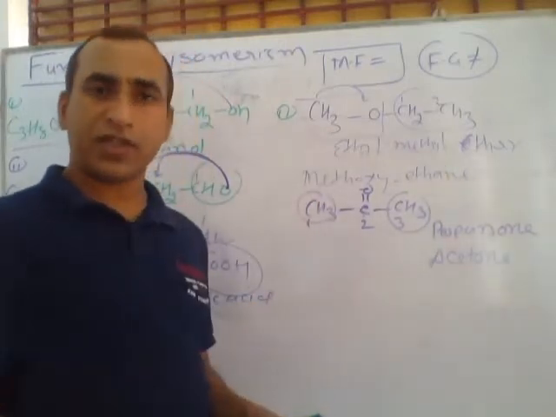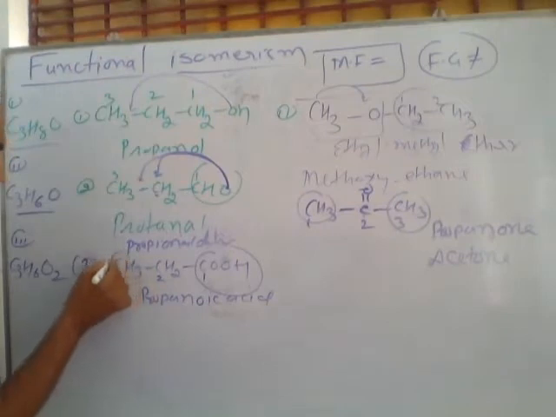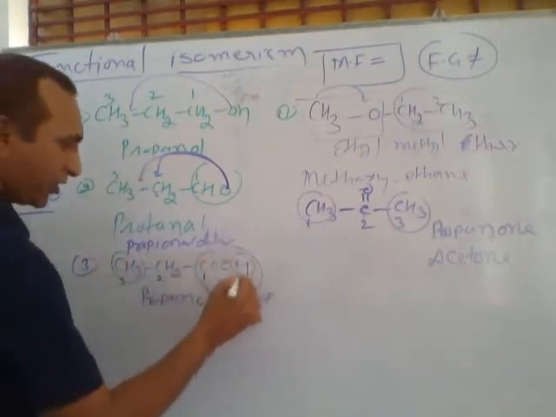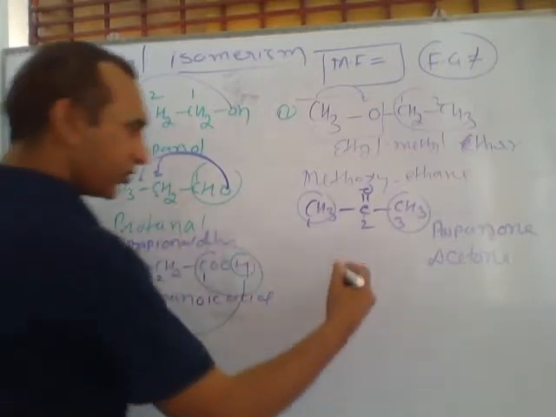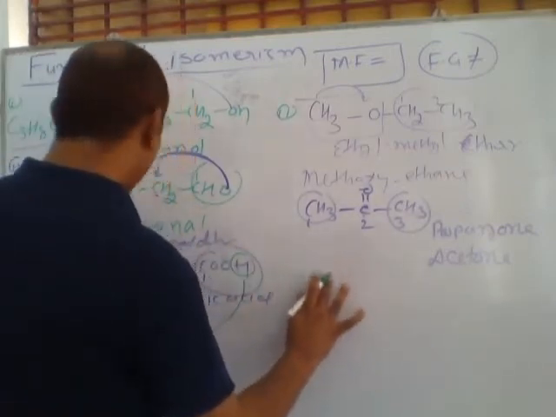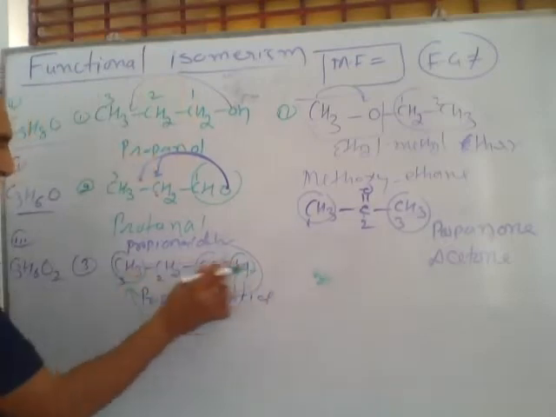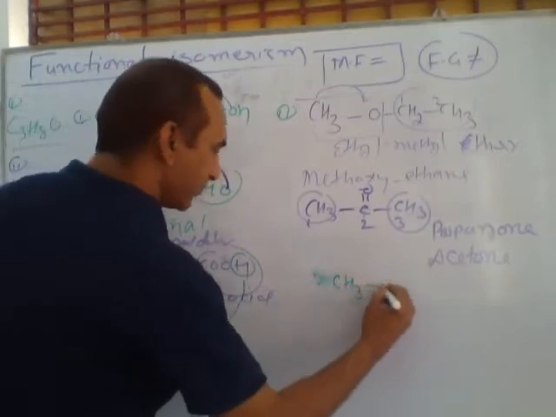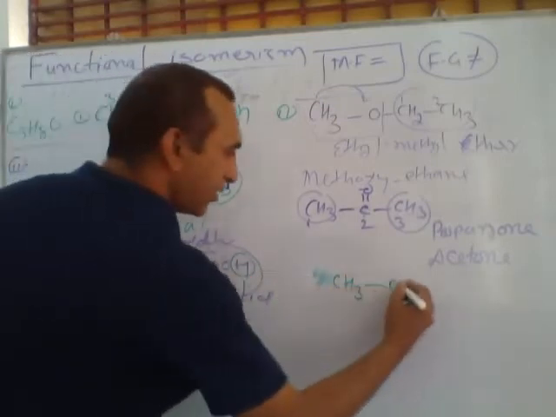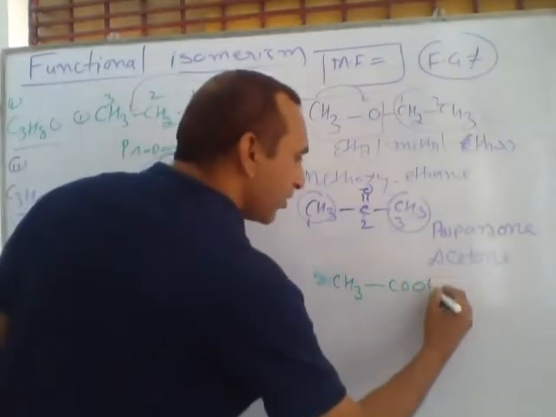To write the next, second functional isomer of this compound, I am exchanging this CH3 along with H, exchanging CH3 here and H here. So this type of formula will form. After exchanging, this H and CH2 will convert into CH3, the remaining carbon with two oxygens, and the last CH3 will shift instead of hydrogen.